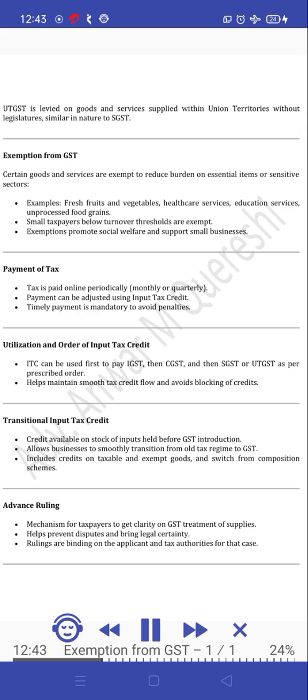Payment of tax. Taxes are paid online periodically, monthly or quarterly. Payment can be adjusted using input tax credit. Timely payment is mandatory to avoid penalties. Utilization and order of input tax credit.